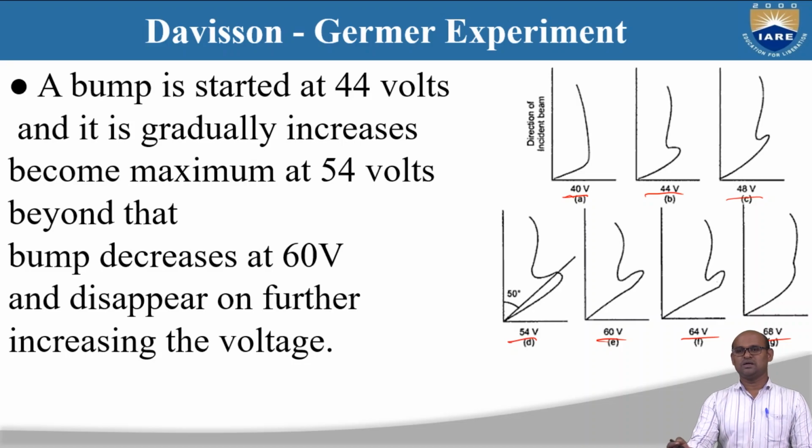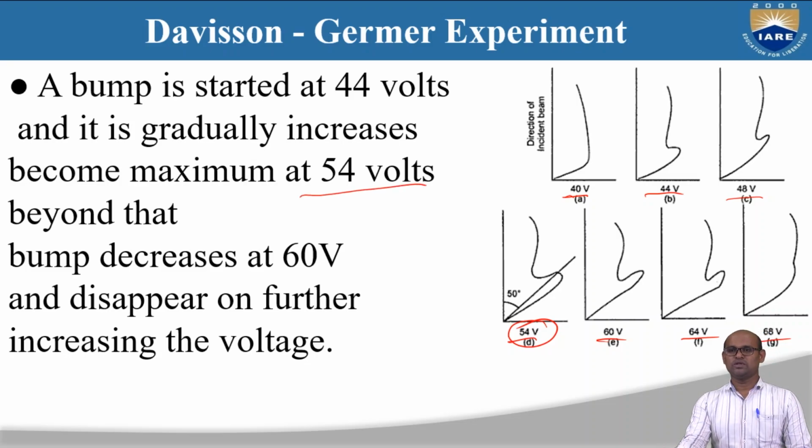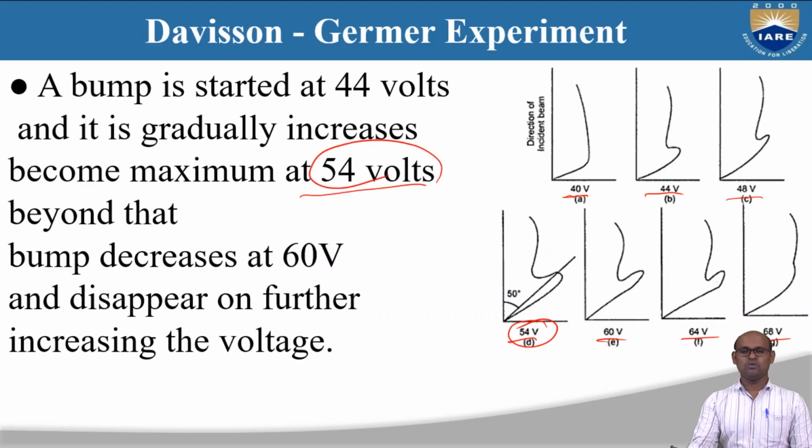They found that the maximum peak in the intensity is around 54 volts, and above 54 you can slowly see the peak decreasing. So something strange is happening around 54 volts in the intensity, and that is what they wanted to understand.